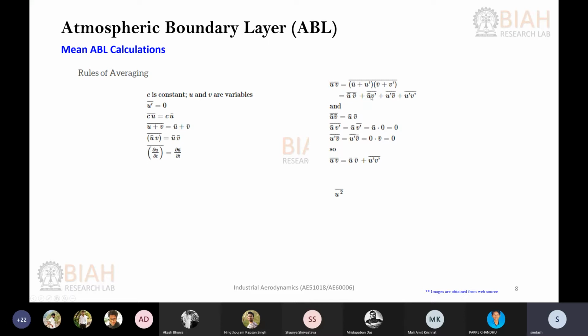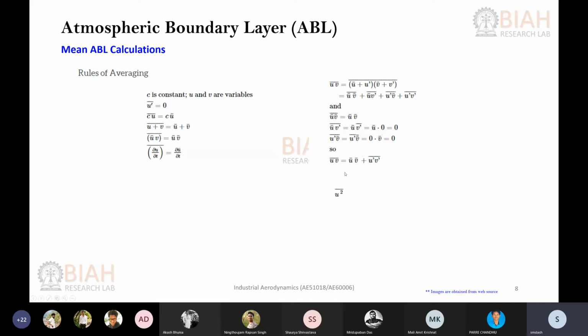Because you have u bar, a mean quantity, and v prime, and the average of v prime will be equal to 0 because of the fluctuation. This is also 0 again. So at the end you will get this one.